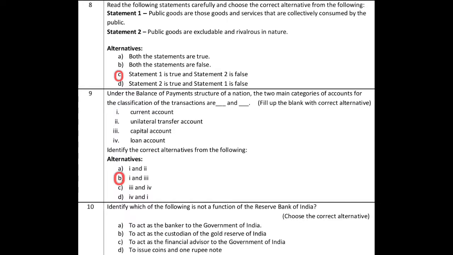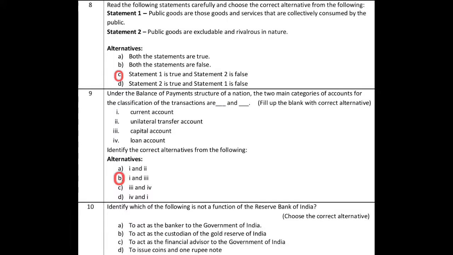Number 1, to act as the banker to the Government of India. Yes, it is a function of Reserve Bank of India. But in the question, it is asked which is not a function of Reserve Bank of India. So it is not the correct answer. B, to act as the custodian of the gold reserve of India. It is also correct. Actually, it is a function of Reserve Bank of India. And then to act as the financial advisor to the Government of India. It is also correct. It is a function of Reserve Bank of India. Which is not the function of the Reserve Bank of India?